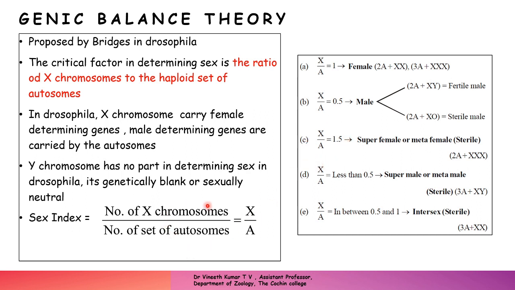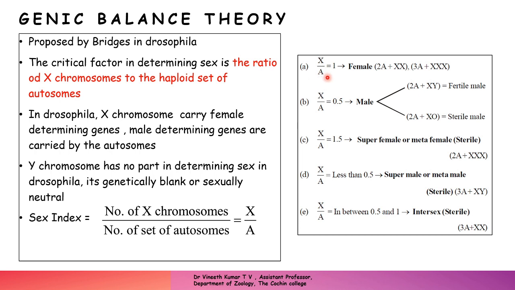Only with this ratio can you find out the sex of the particular Drosophila. And what he proposes is about when this ratio is equal to 1, meaning the number of X chromosomes and the number of haploid autosomes.